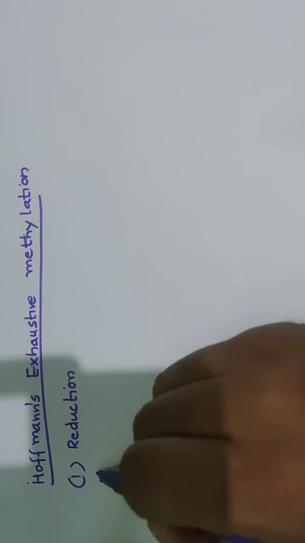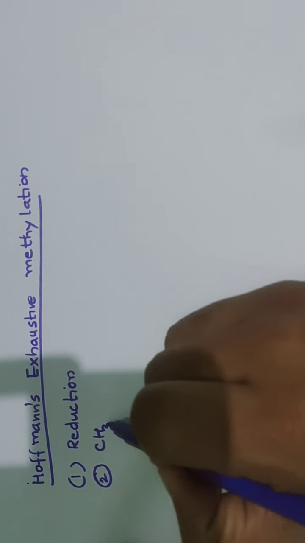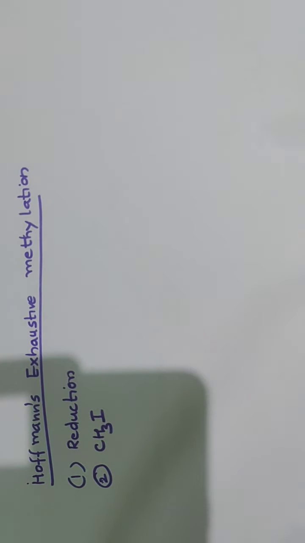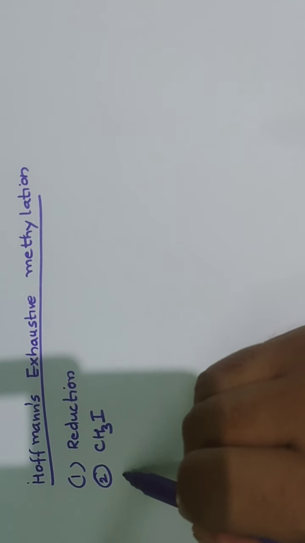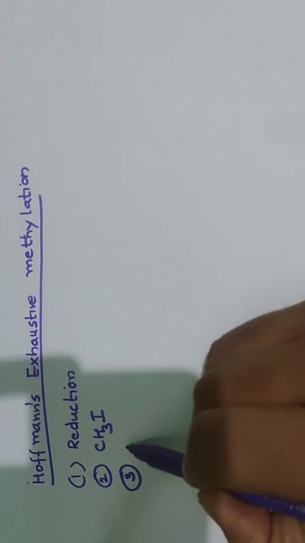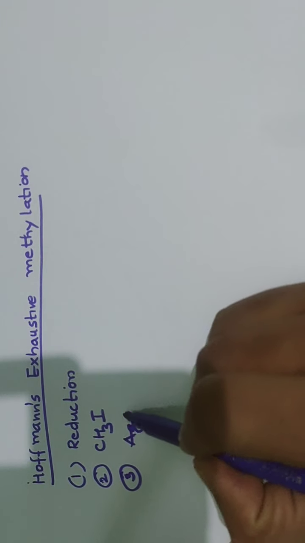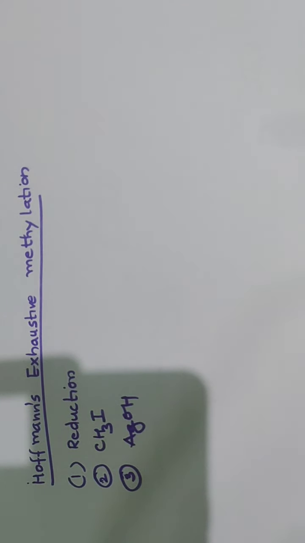Second, it is treated with excess of methyl iodide, where the nitrogen, that is the NH of the ring, is methylated, and then it is converted into its quaternary ammonium iodide. Next, that quaternary ammonium iodide is changed to the corresponding hydroxide by reaction with moist silver oxide.